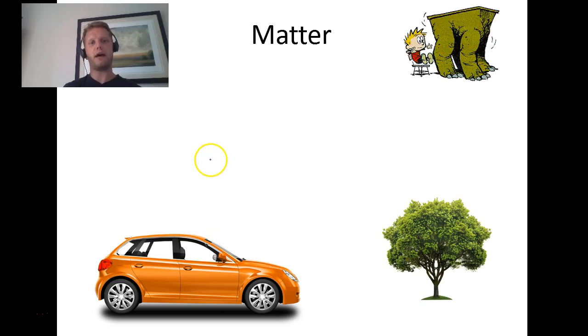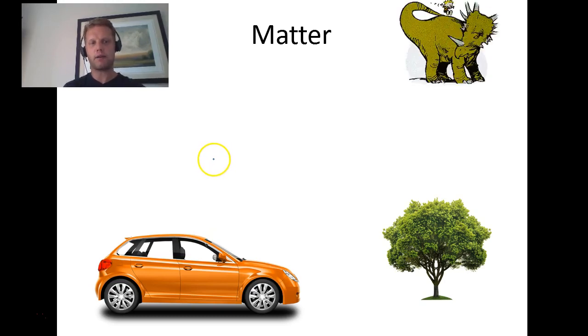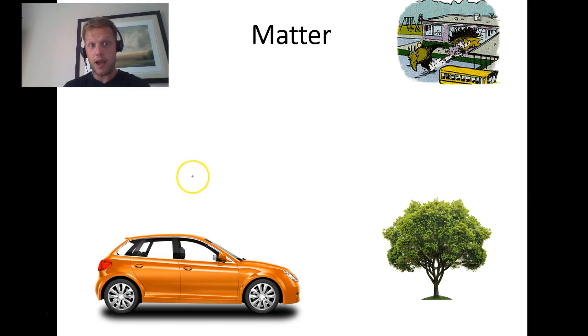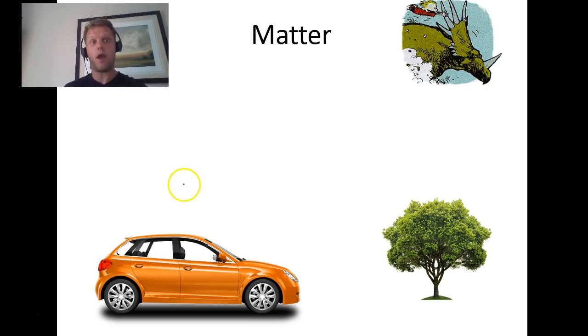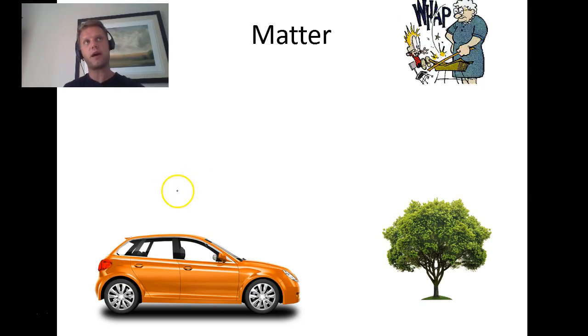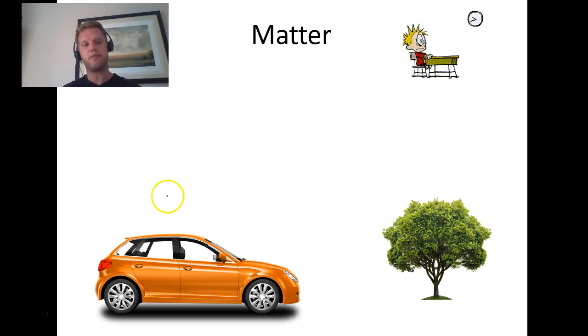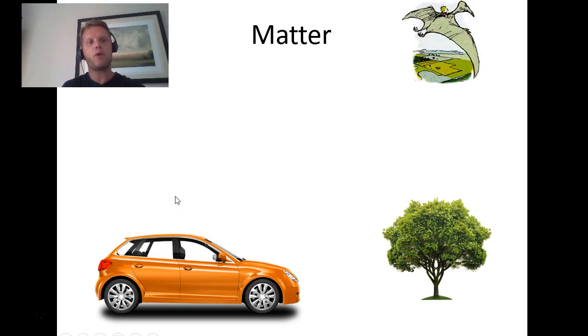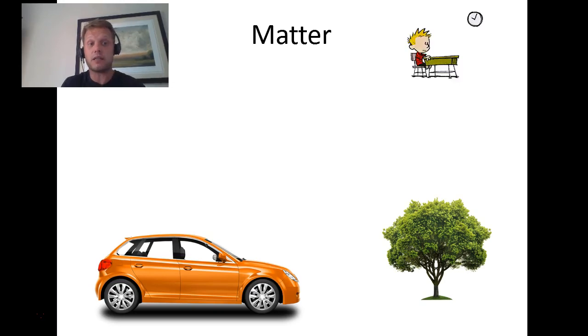Okay, so what is matter? Well, if we take a look, matter is actually everything around us. It's almost everything. If you want to think of matter as everything except a vacuum. And a vacuum, not an actual vacuum at home, but a vacuum meaning something where you have a box, you remove all the air from it, and there's essentially nothing in there. That's what a vacuum is.